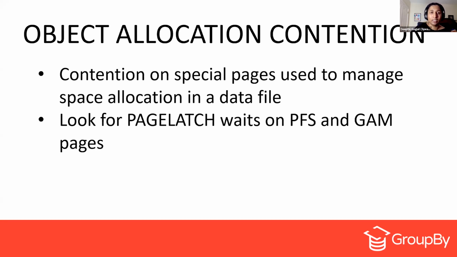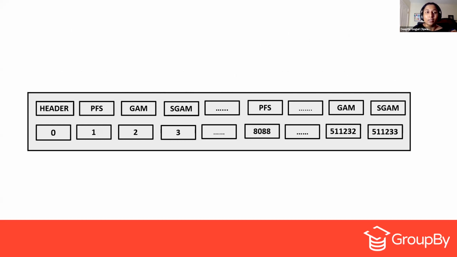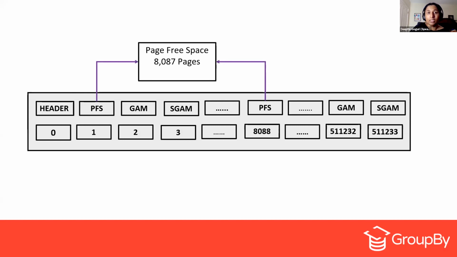Now, what are those pages? Those pages are the PFS page, GAM page, and SGAM page. The first page, with page ID 0, is always the header. The next one, with ID 1, is the PFS page. PFS means page free space. It records the amount of free space for the next 8087 pages until it reaches the second PFS page. Its work is to capture all of the free space available on each of those pages.